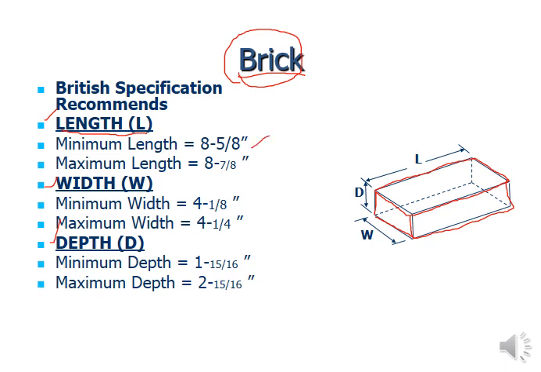So it gives you the minimum length of 8 5/8 of an inch, and 8 7/8 inch is the maximum. So minimum and maximum are according to the British specification. Generally, if we talk about its length, including the mortar thickness from the center of the other unit, if we join or bind one unit, like this one in face, at a certain distance we place another brick, and also at the bottom you may have a certain distance.